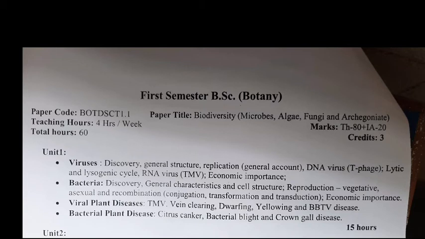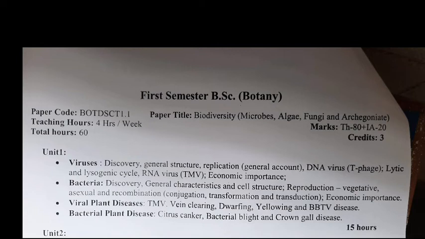Next you have to learn about viral plant diseases, the diseases caused by viruses. Particular diseases are given: TMV, vein clearing, dropping, yellowing, and other diseases you have to discuss. Next one, bacterial plant diseases.